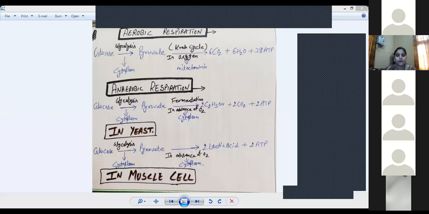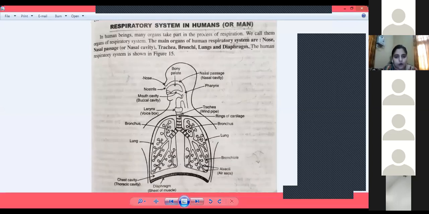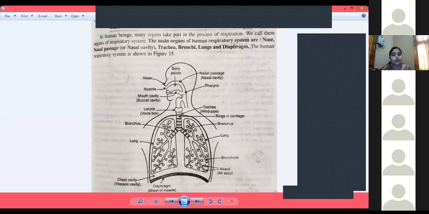Now we have discussed respiration and the types of respiration. Now we will study the respiratory system in human beings. The respiratory system is a very complex system. The main organs of the human respiratory system consist of the nose, that is, the 2 nostrils, then the nasal passage or nasal cavity, then trachea, bronchi, lungs and the diaphragm. These are the important organs of the respiratory system.